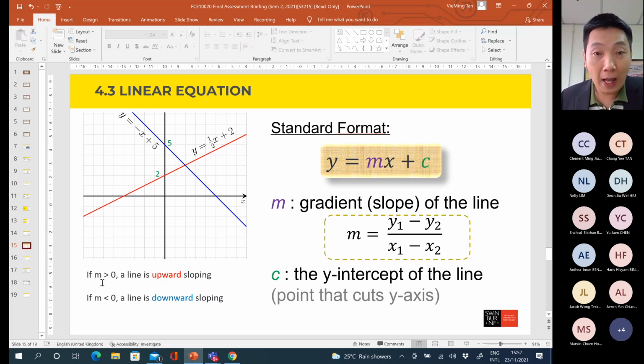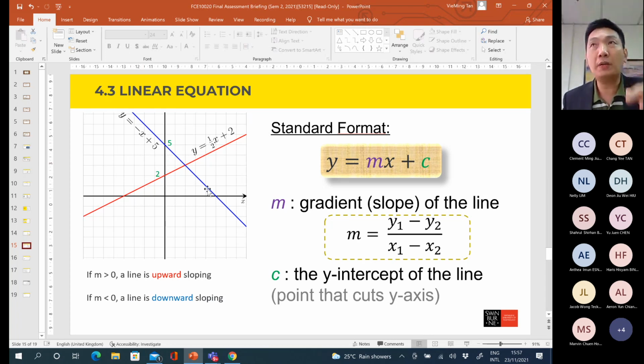The m can be a positive or a negative number. If the m value is positive, the straight line is upward sloping, just like this. For this equation, the m value is positive 0.5. And for this blue line, the m is negative 1. That's why it's downward sloping.